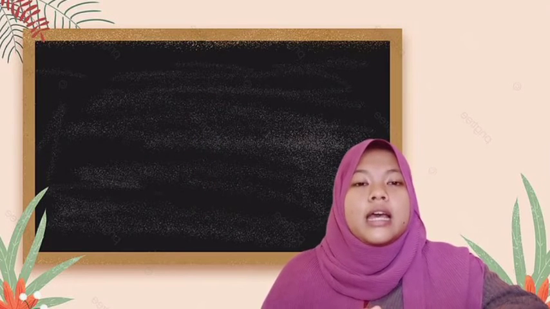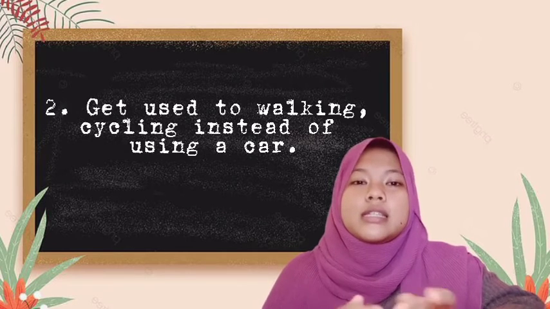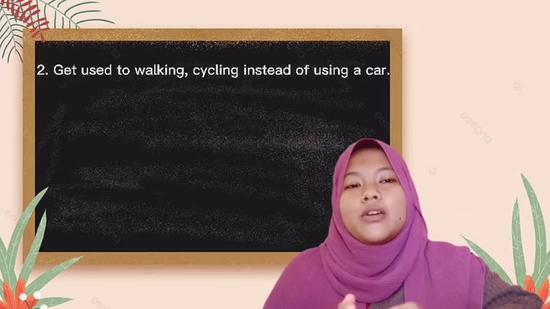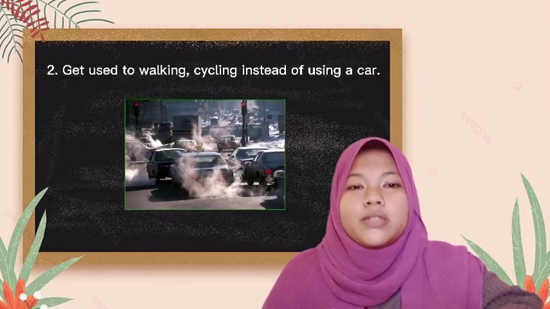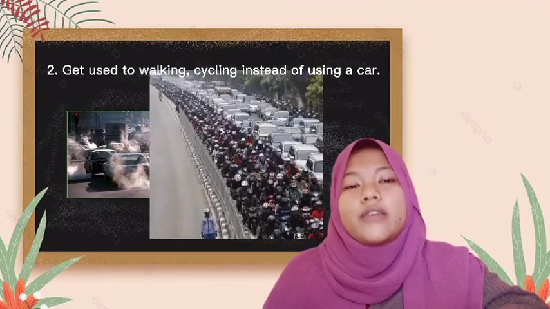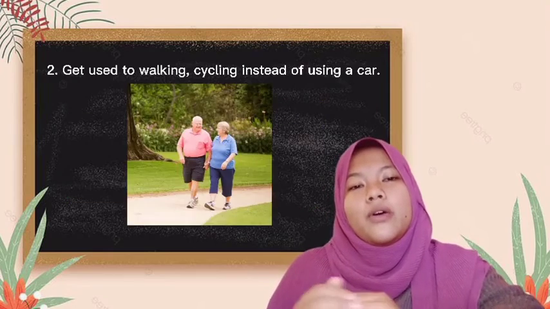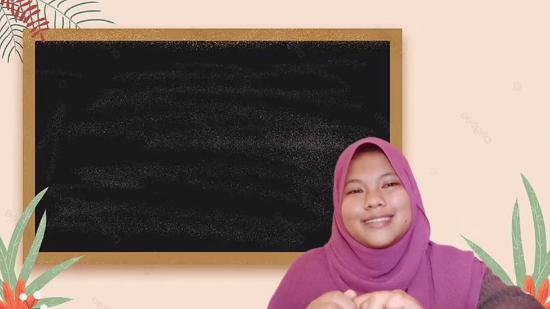Okay, next. The second point is to get used to walking or cycling instead of using a car. This can be done to reduce air pollution due to vehicle fumes and can reduce traffic jams. In addition, by walking or cycling, our bodies will become healthier.